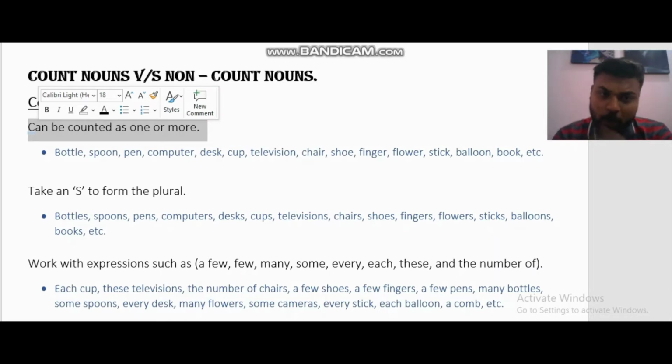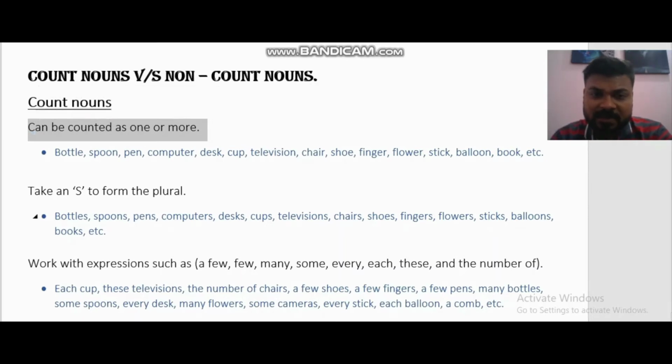Bottle becomes bottles. Spoon becomes spoons, the same way the others, like pens, computers, desks. It's not decks, it's desks. Desks, cups, televisions, chairs, shoes, fingers, flowers, sticks, balloons, books, etc.